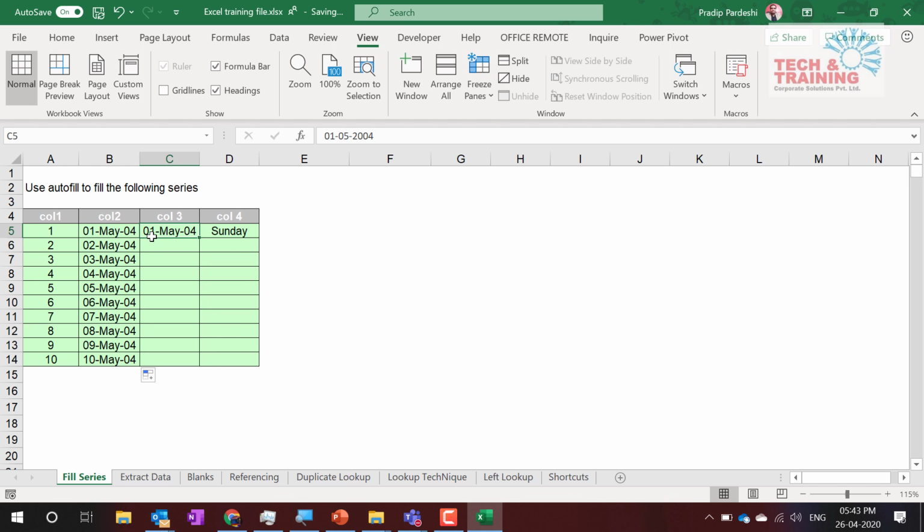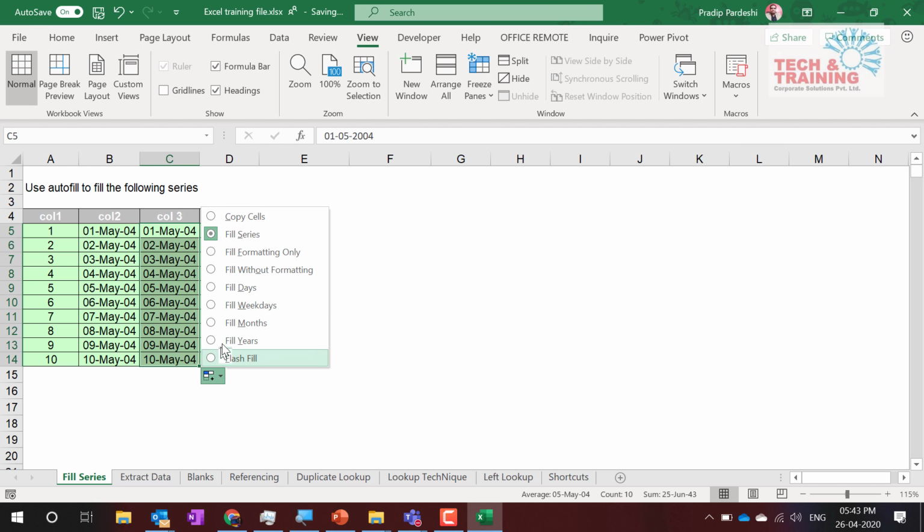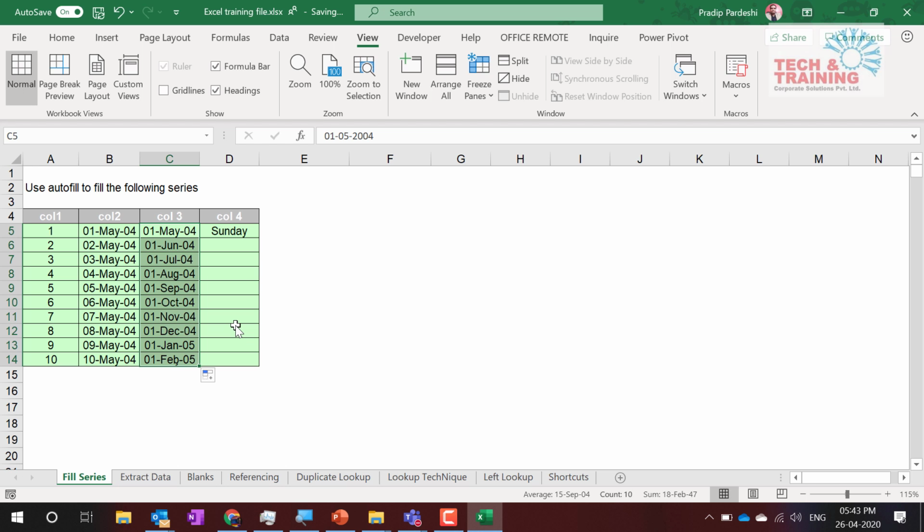In the next column, if I would like to change the month, what would be the process? Can anyone tell me? If I have to drag this and instead of changing the date, I want to change months, what do I need to do? See friends, how simple it is. I drag it down, and after dragging, I have 1st May 2004. All the months are here. I click on this autofill options and check the option which says fill months, and see how easily I can change the date into months.